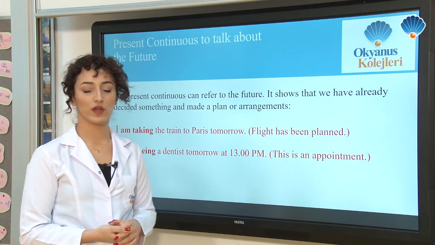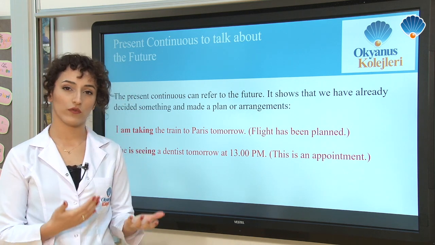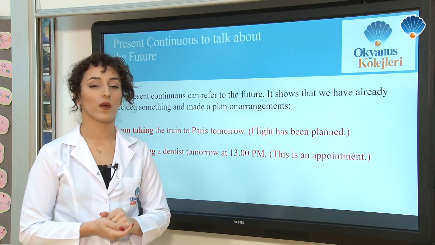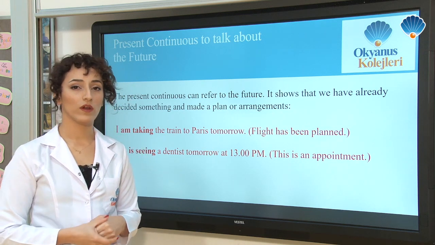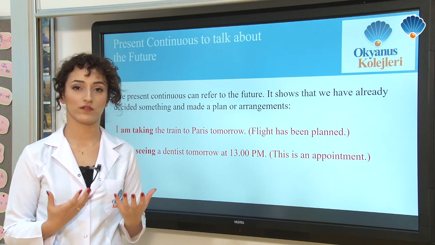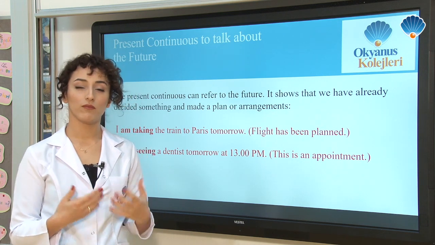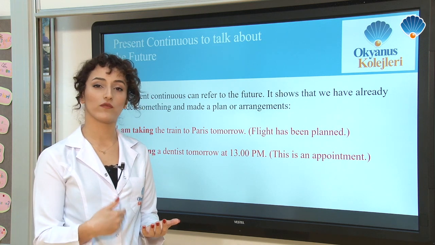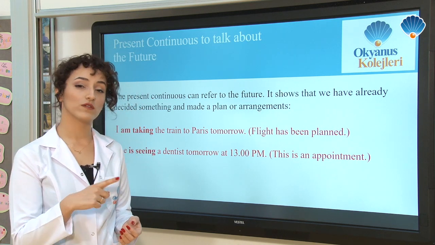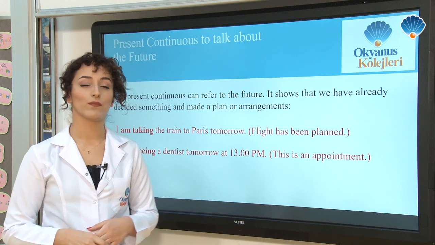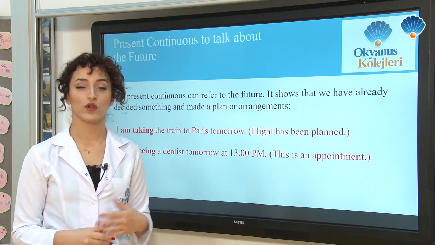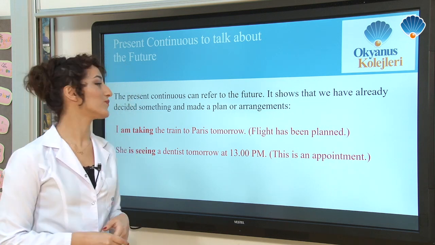The present continuous, as you can see, refers to the future meaning in the sentence. But again, what is the usage of present continuous tense in near future meaning? When I plan something before the time of the speaking, like in the first rule of be going to, I can use present continuous to mention my plan.